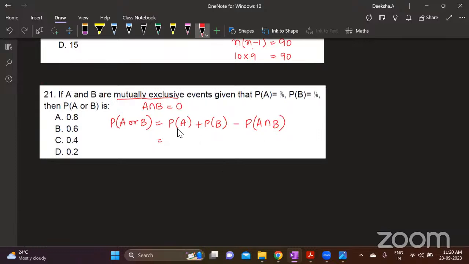Okay, similar to that. So what is probability of A? 3 by 5. What is probability of B? 1 by 5. And since it is mutually exclusive, the probability of this is 0. So 3 by 5 plus 1 by 5 is 4 by 5, which is 0.8. Yes, Dhruva, the answer is correct, 0.8. Everyone understood this?